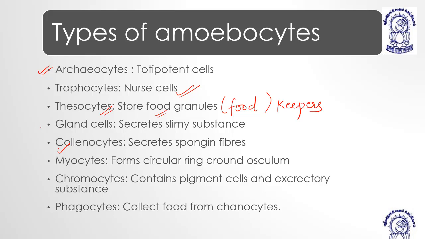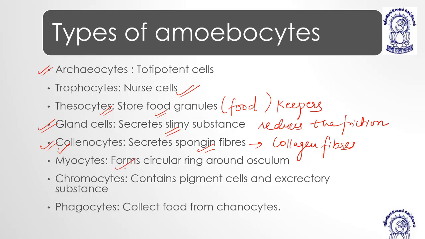Then we have gland cells, which have the function of secretion of slime, which reduces the friction and helps in the efficiency of work. Then collencytes, they secrete spongin fibers, or better to say collagen fibers.